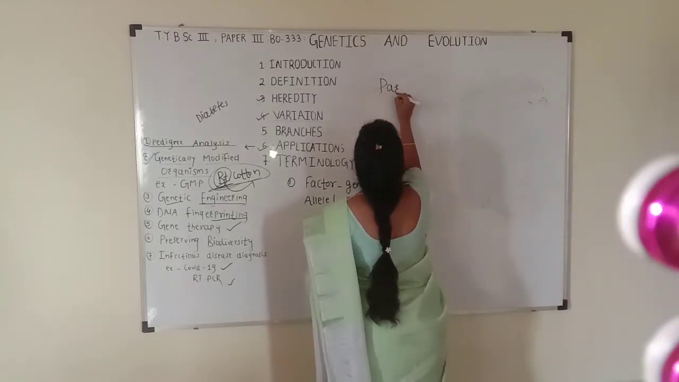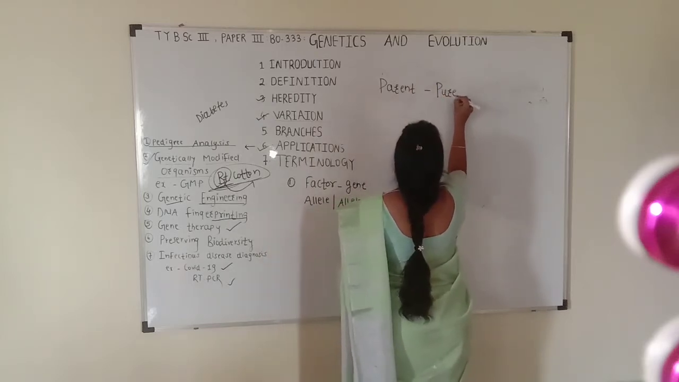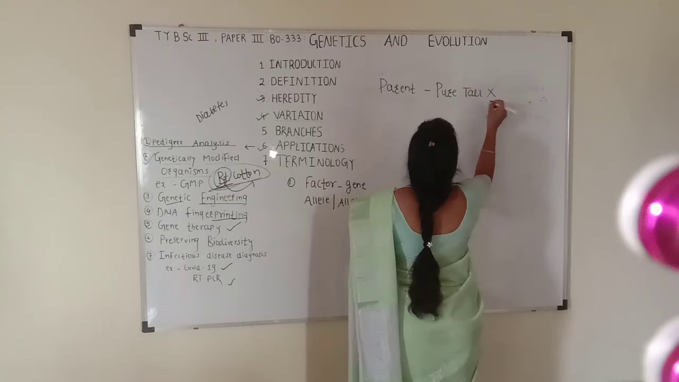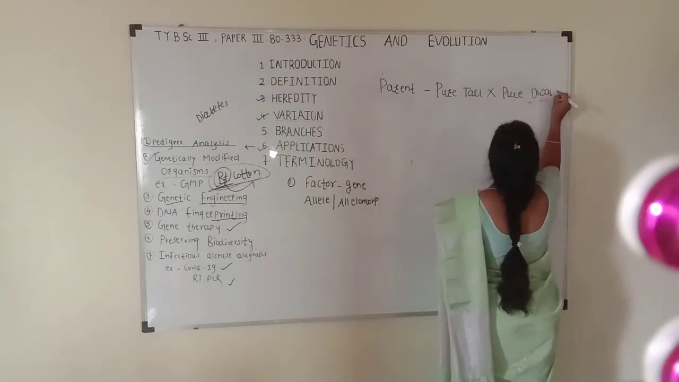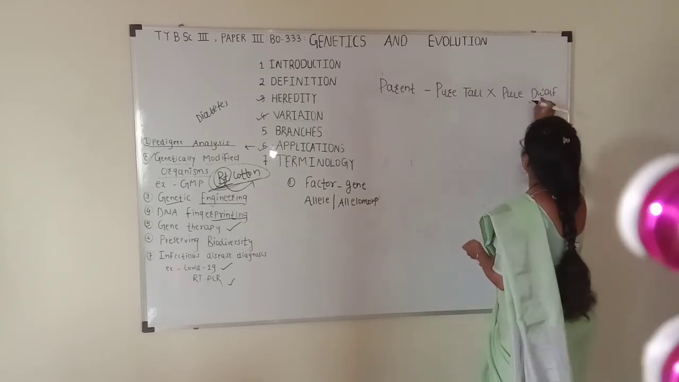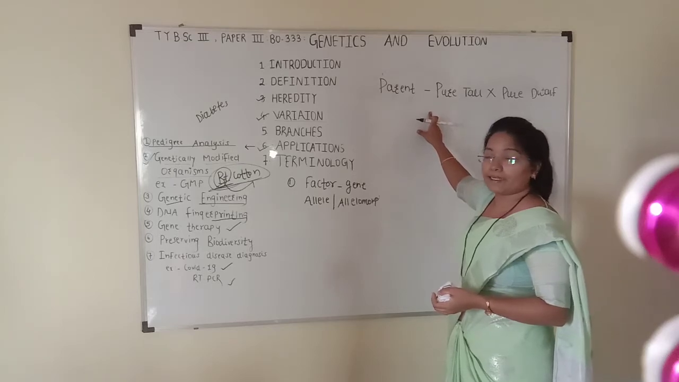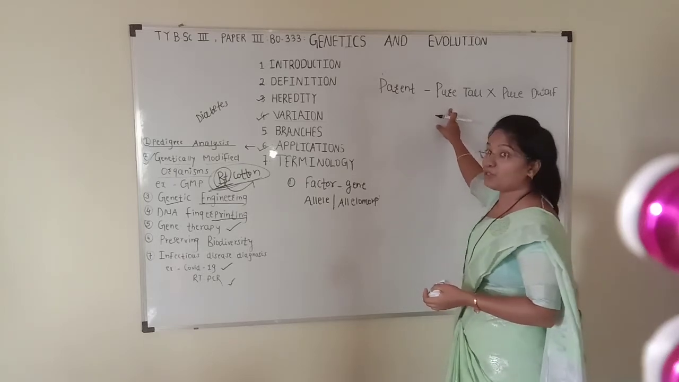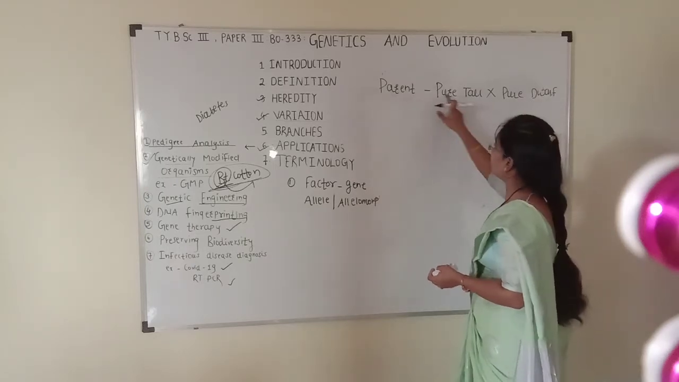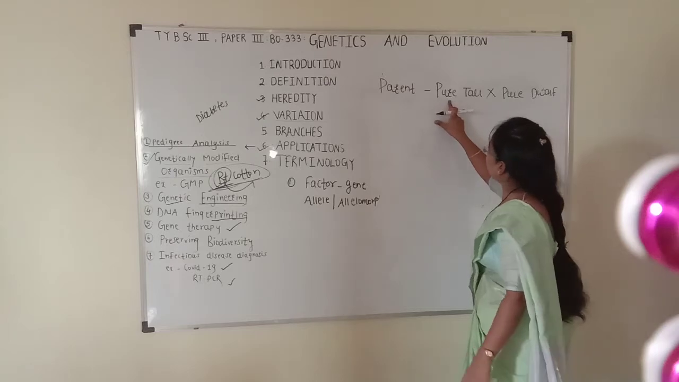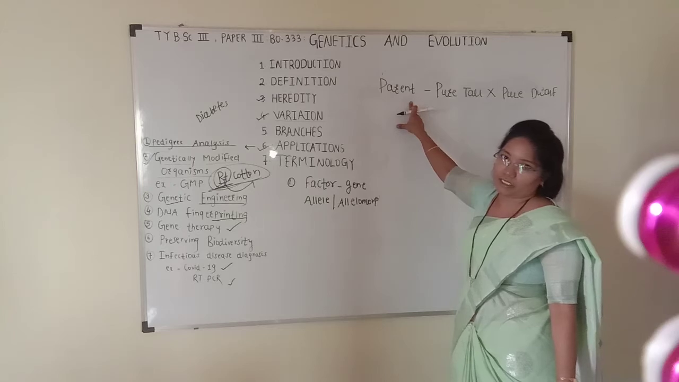If we take a simple cross between a pure tall and a pure dwarf variety, the individuals or the parents or the organisms which are taken initially, the generation of the individuals used in the initial cross, for example pure tall and pure dwarf, these are the parental generation.